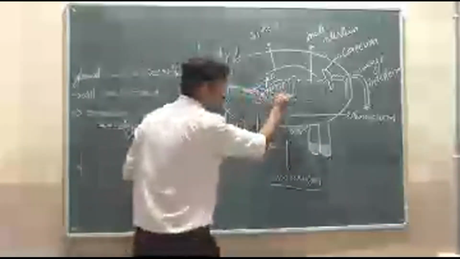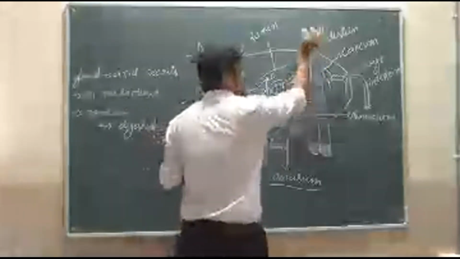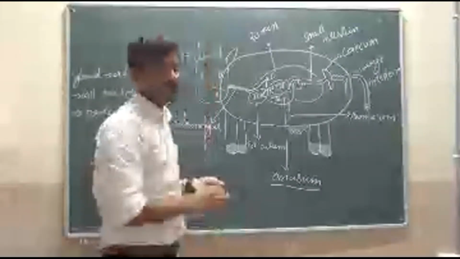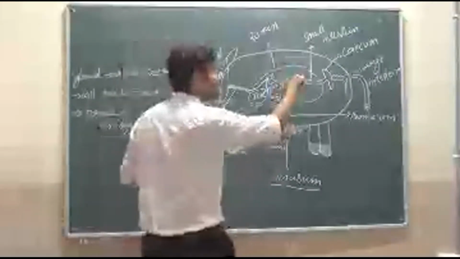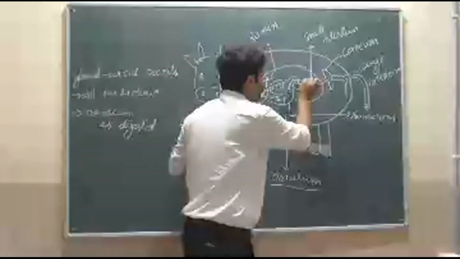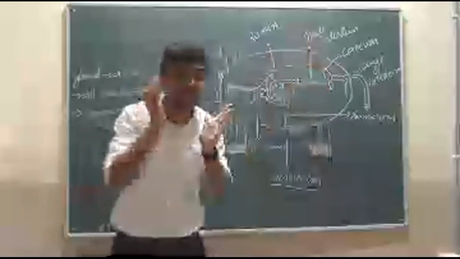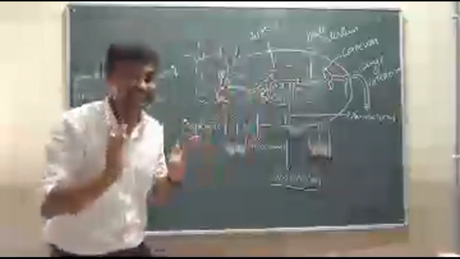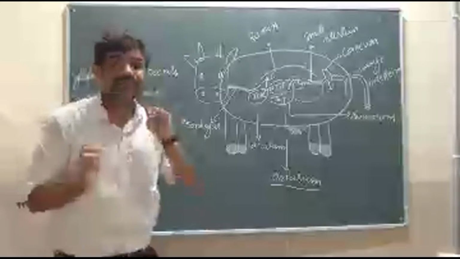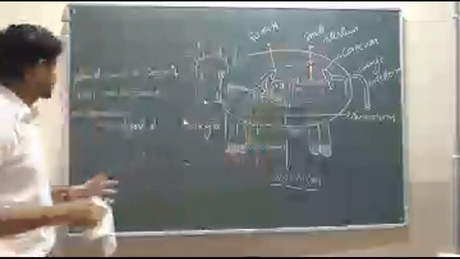Then the digested food enters into where? The small intestine. See, the digested food is in the small intestine. What will happen in the small intestine? Simple. All the nutrients will be absorbed by the small intestine. I will write it here.